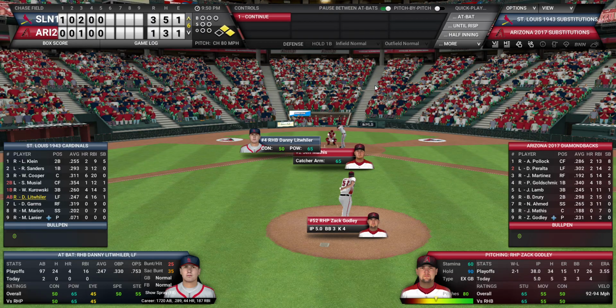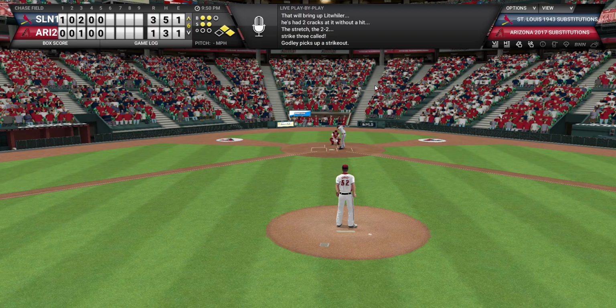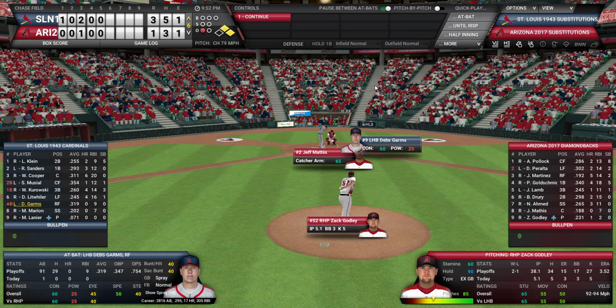Danny Litwhiler up. A lot of situations would call for a bunt here, especially in this era of baseball. But Litwhiler's a pretty good hitter. He's got 65 power, 50 contact, so he could do some damage. With the 2-2 count, he is going to actually strike out. Maybe the thinking is they should have actually done the bunt there. We'll see if they can do anything with this situation.